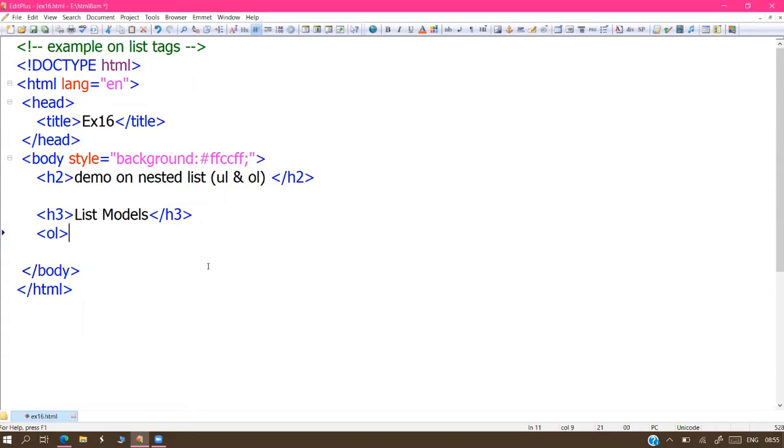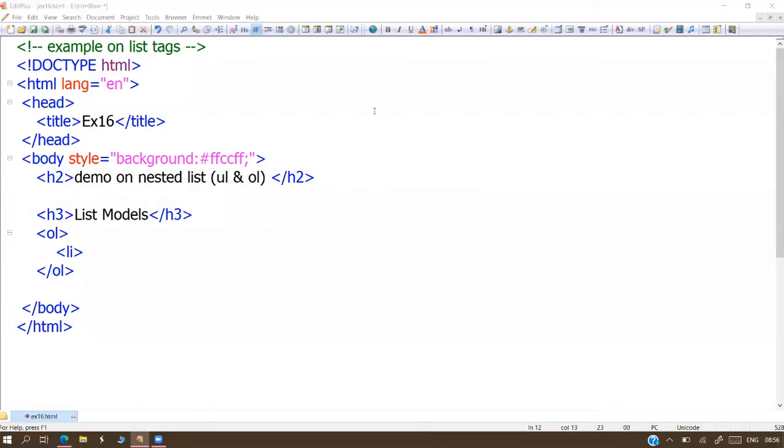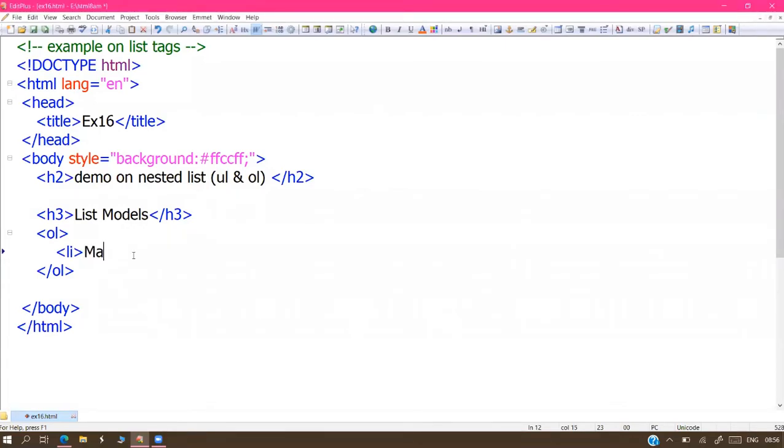For the main list, I'm taking OL, which means ordered list. Close the OL, and inside it you can take LI. So Maruti is the first model, suppose.